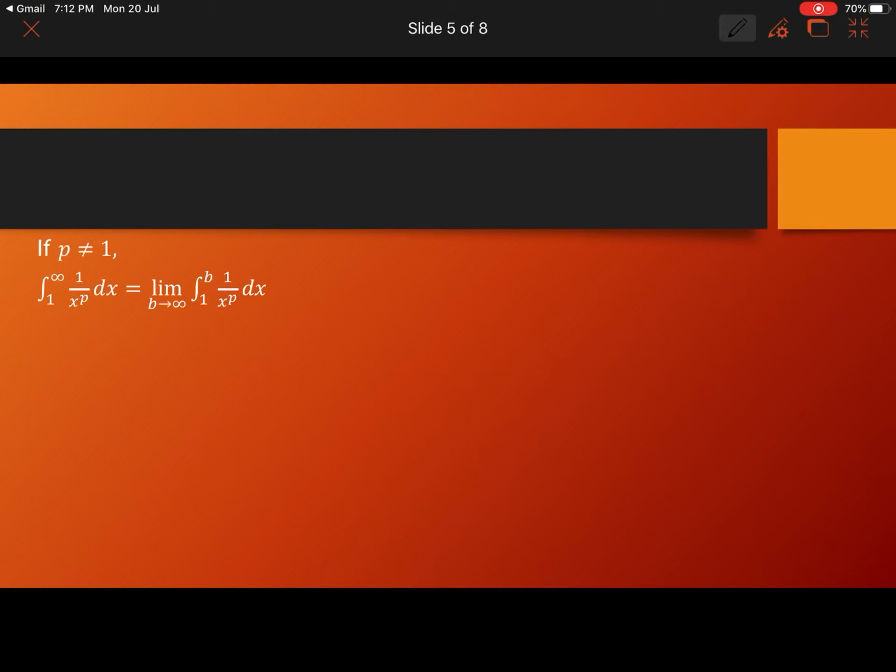Now let's take p not equal to 1. If p is not equal to 1, then integral 1 to infinity 1 by x raised to p dx is equal to limit b tends to infinity integral 1 to b 1 by x raised to p dx. Now what is 1 by x raised to p? 1 by x raised to p is x raised to minus p.